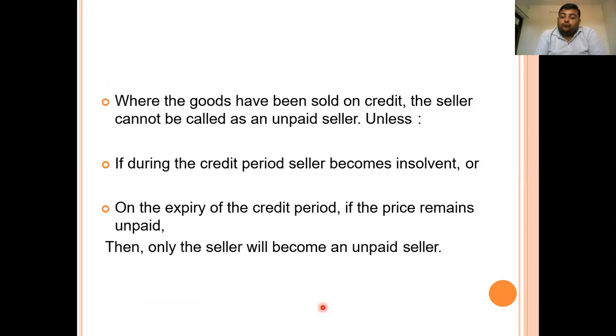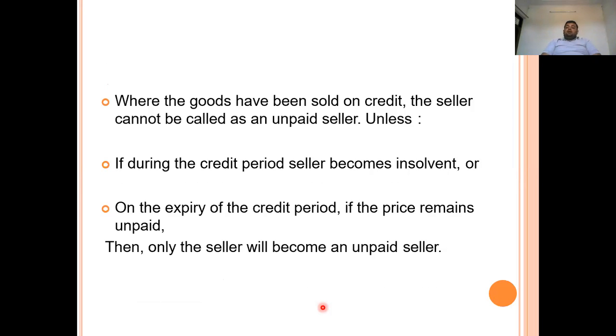Next, where goods have been sold on credit, the seller cannot be known as the unpaid seller. Here there are two conditions, because sometimes goods are sold on credit. Goods sold on credit means the person to whom some credit period is allowed. For example, when you sell goods on credit, that person is known as your debtor.